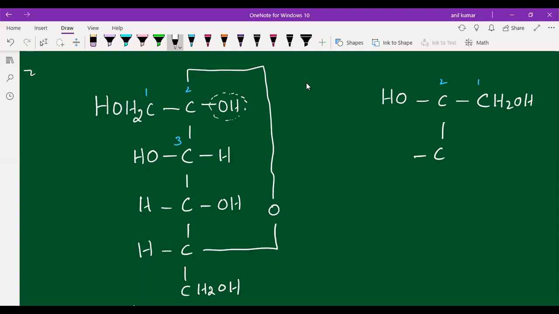So this is the third carbon. You can see the third carbon OH group is at the left side, hydrogen is at the right side. Fourth carbon, hydrogen is okay. You can compare the beside structure. This is fourth, fifth, and sixth. This is the third carbon, students, and this will be the fourth carbon. So fourth carbon, hydrogen and OH, same. Both are same, students. Everything is same, students. Only at C2 the configuration is different. Here you can see, students, clearly. You can compare the structure with this structure.